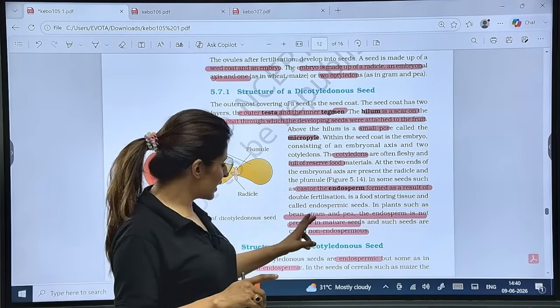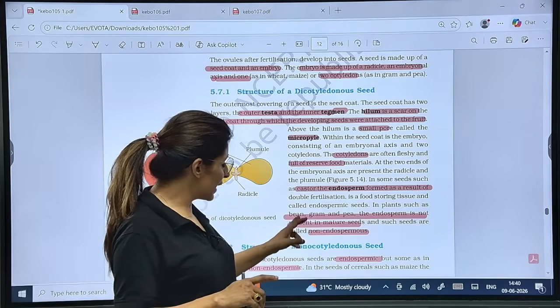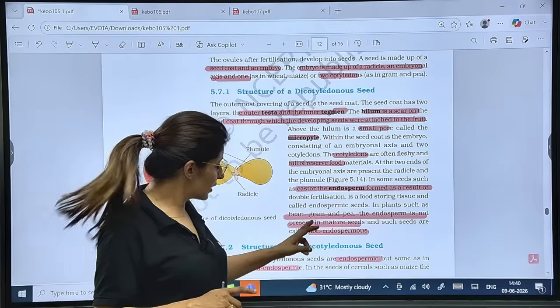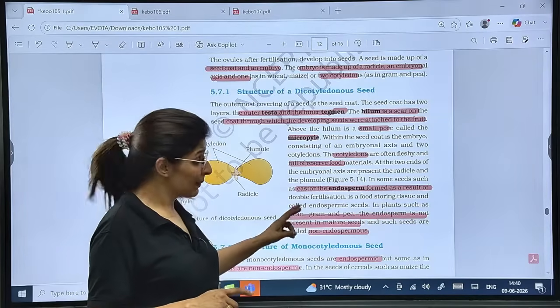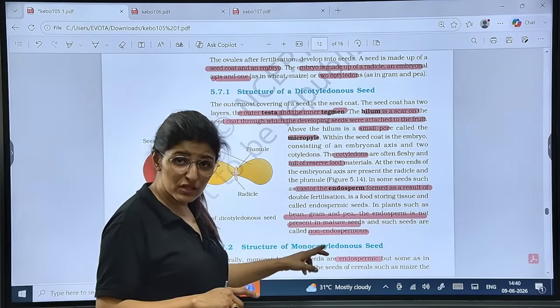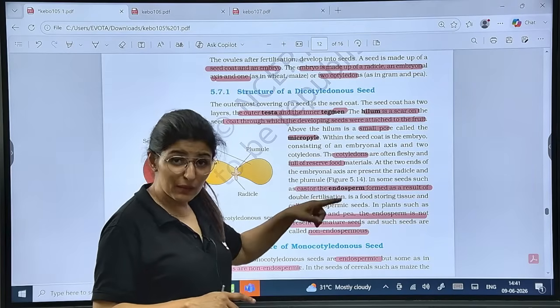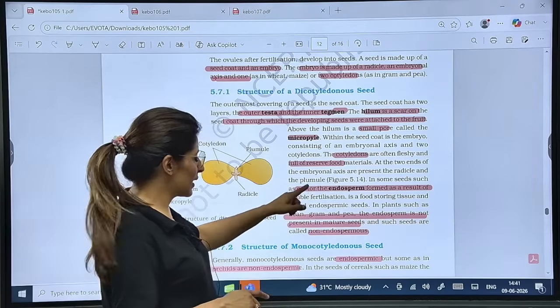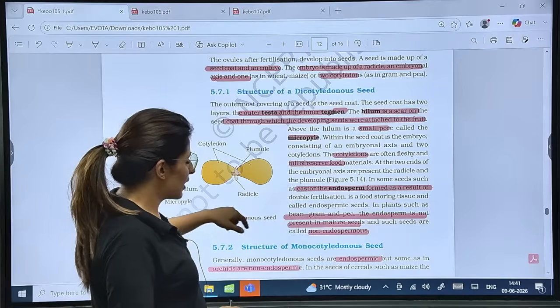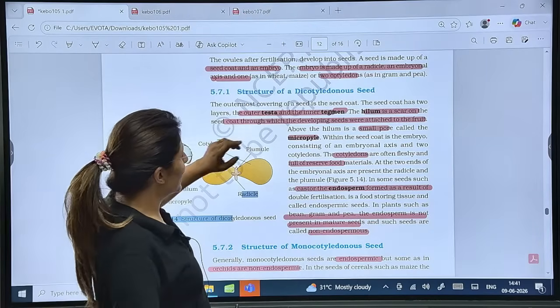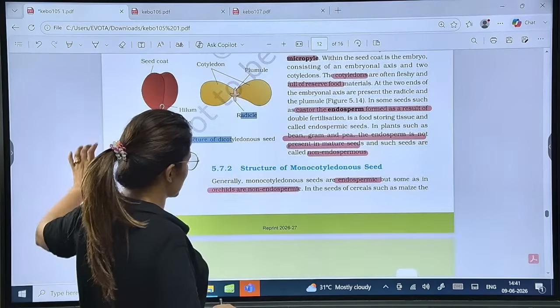Otherwise, mostly pea, bean, gram, these are all dicots. Castor is also a dicot, but these will not have endosperm remaining behind, while castor will contain the remnant of endosperm, hence endospermic, and while these are non-endospermic, typically dicots are non-endospermic. Is that clear?